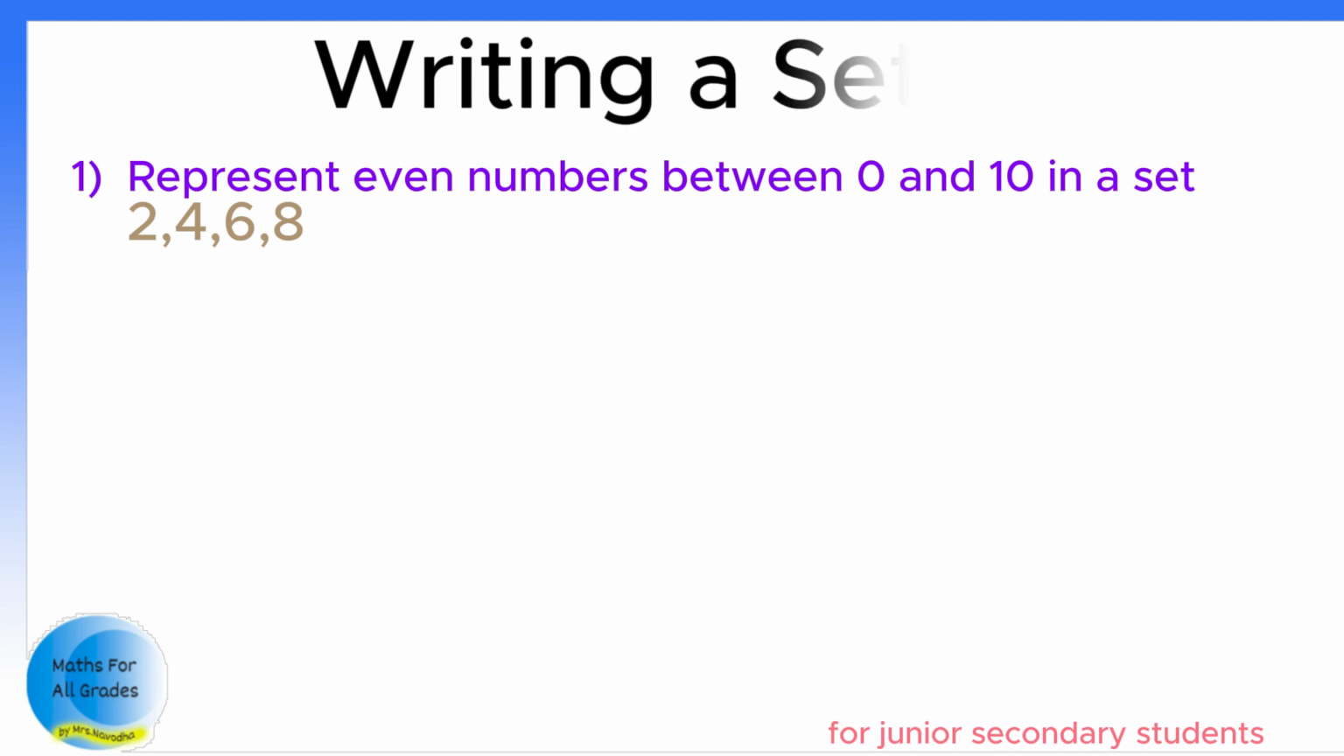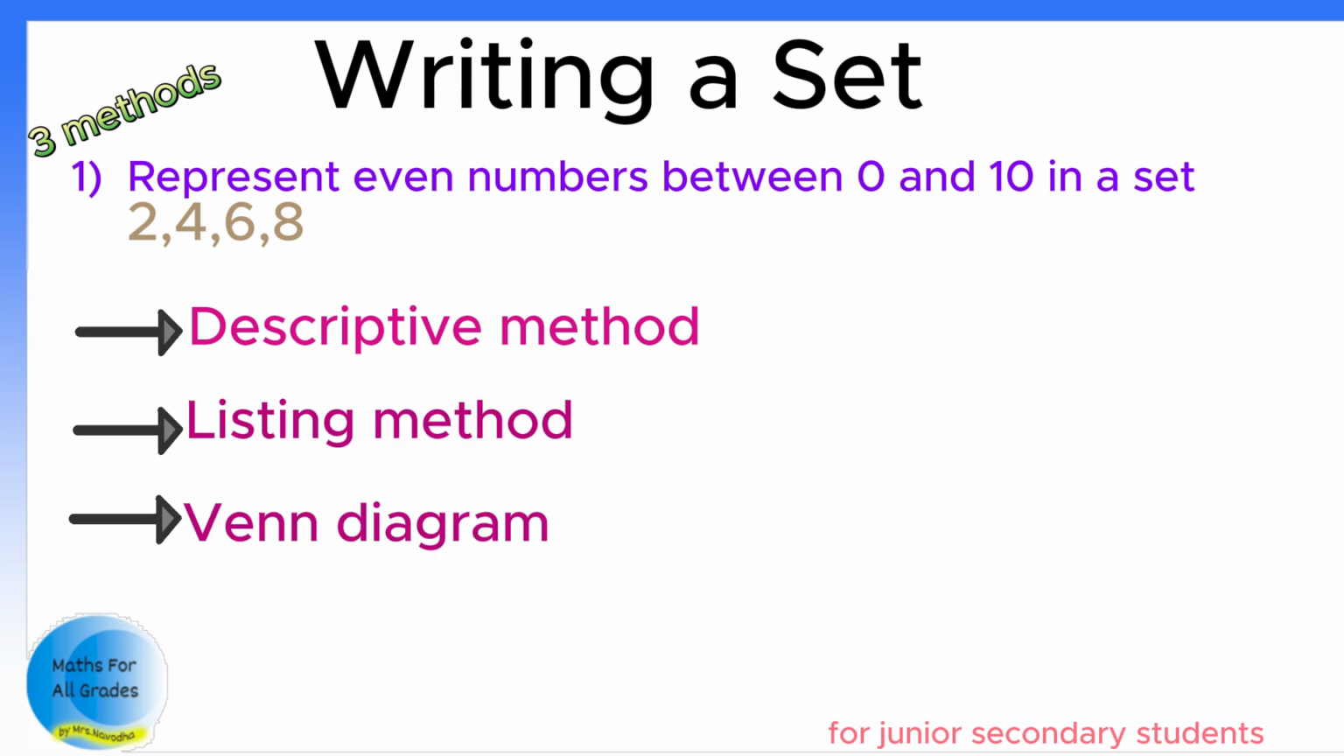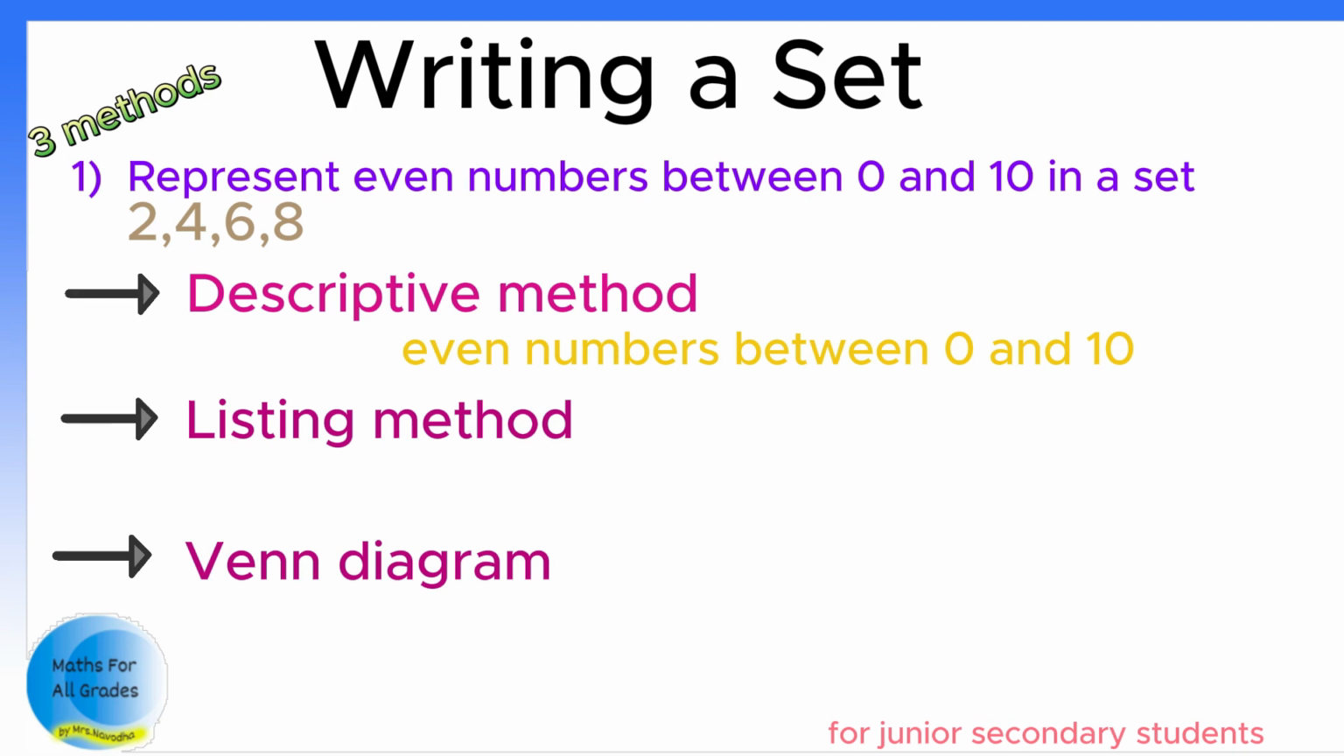Okay, let's discuss writing a set. There are three methods to write a set. They are descriptive method, listing method and Venn diagram. I'll use the same example to explain these three methods. In the descriptive method, we write a statement describing the set. We have to write it within curly brackets and then name it using a capital letter. So how are we going to read this one? A is a set of even numbers between 0 and 10.